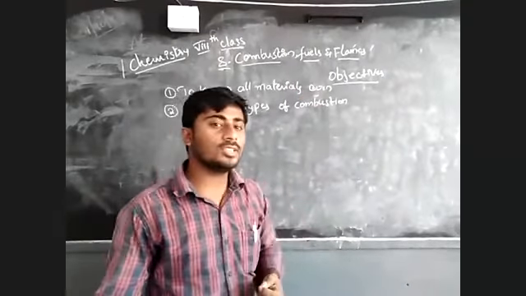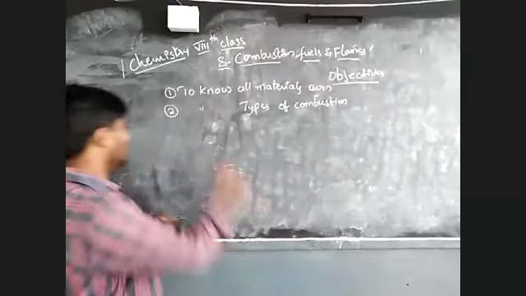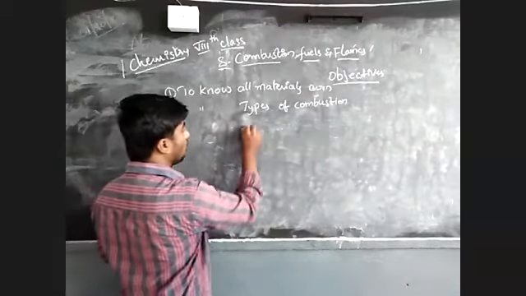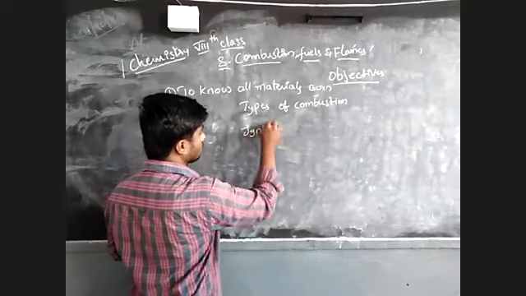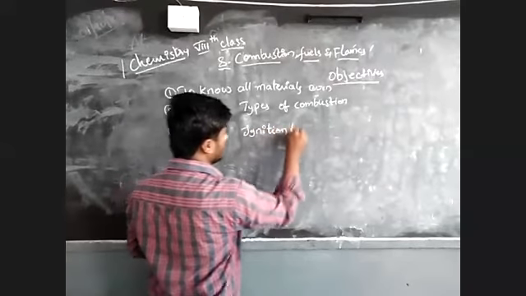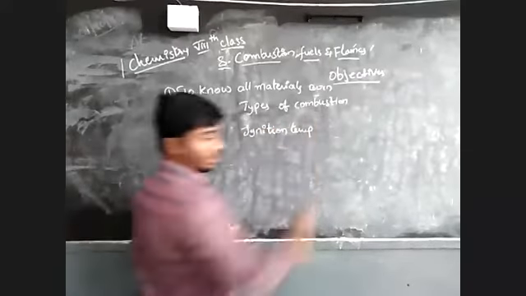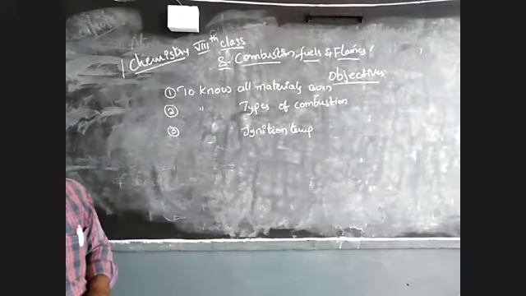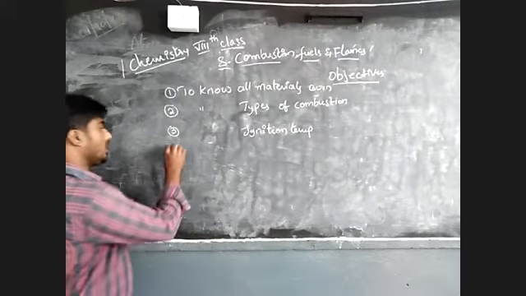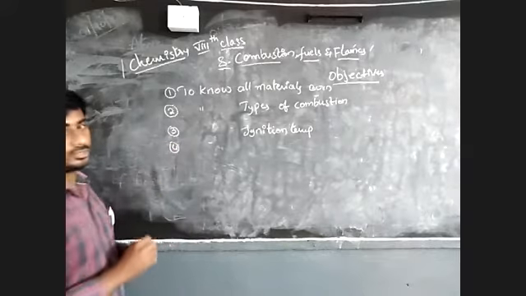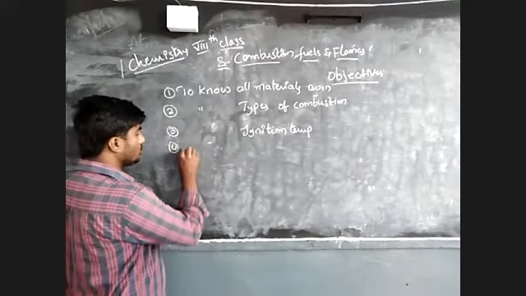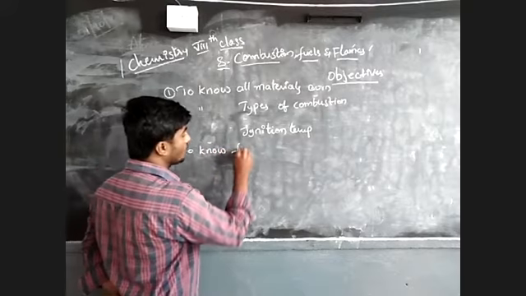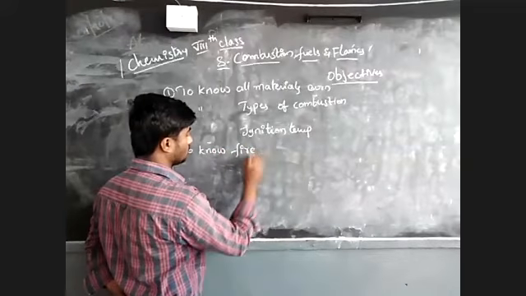So next, what is the learning objective here? We learn next one, to know what is ignition temperature. What is ignition temperature? Are we learning or not? Next learning objective we have discussed is to know how to control the fire.